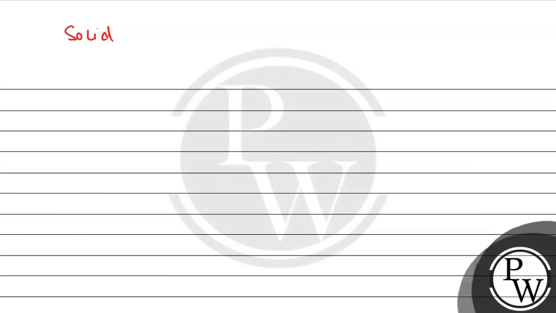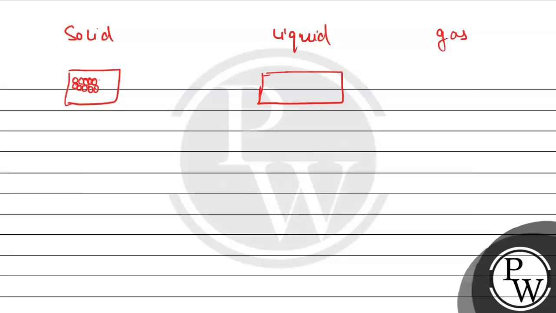Let us say we have solid state, liquid state and gaseous state. And जो हमारे पास solid state होगी उसमें जो particles होंगे वो बहुत ही compactly arranged होते हैं. And due to which जो entropy होगी, randomness of the particles होंगी वो बहुत कम होगी. So जो हमारे पास entropy होगी वो भी कम होगी. And if we have the liquid state, then जो particles होंगे वो कुछ space पे present होंगे और they have some distance between them. So by this we can say जो हमारे पास entropy होगी for the liquid state, that will be more as compared to the solid.